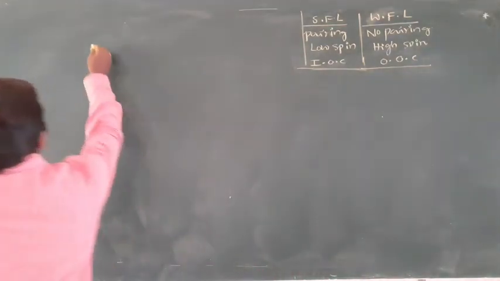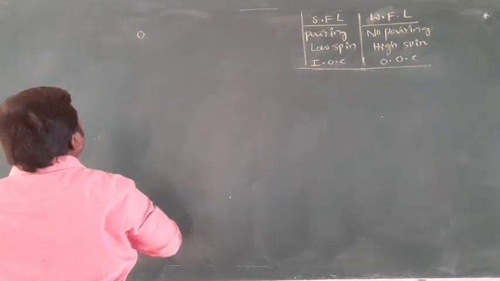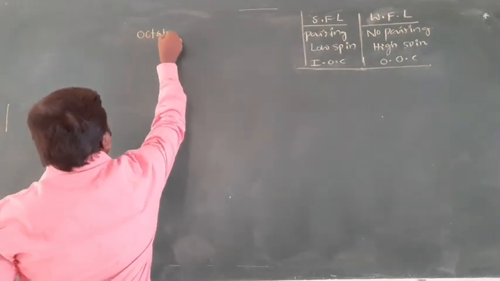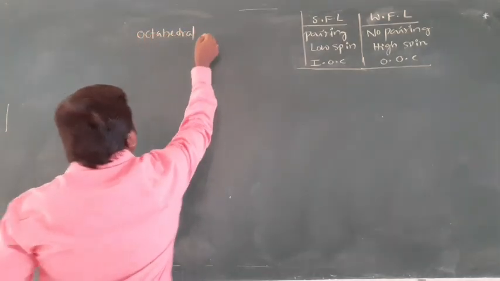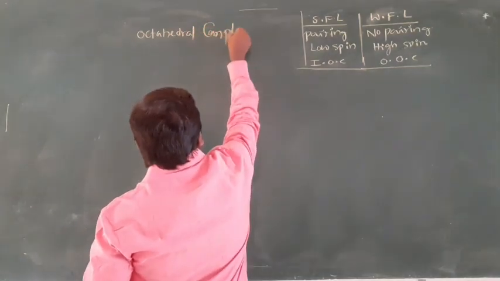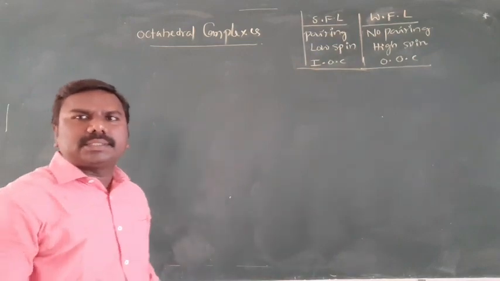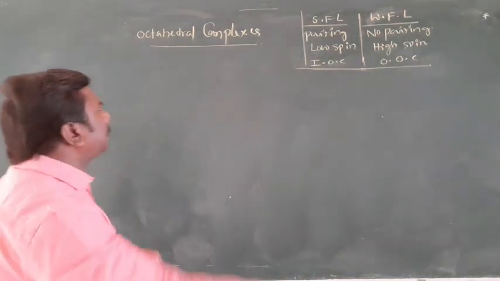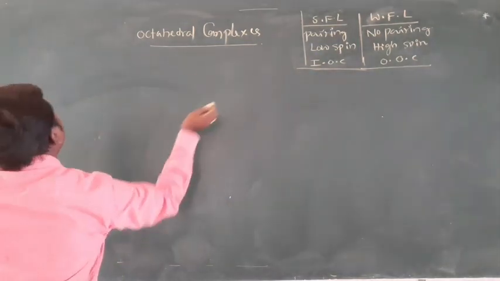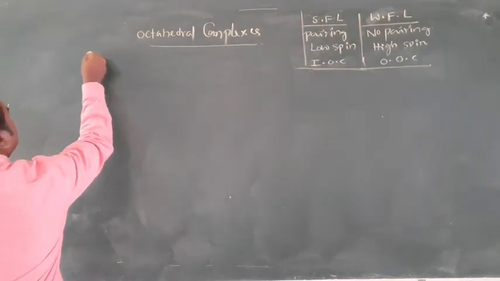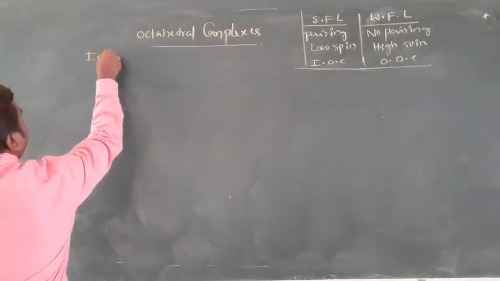Now, first one, octahedral complexes. In that, you see inner orbital complex example.